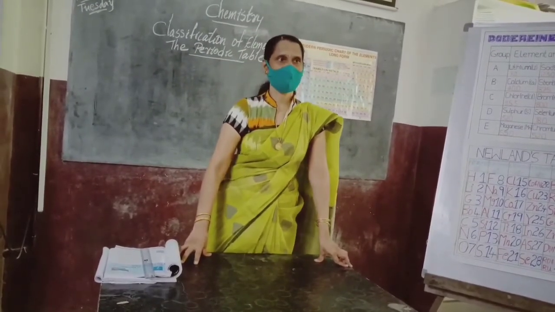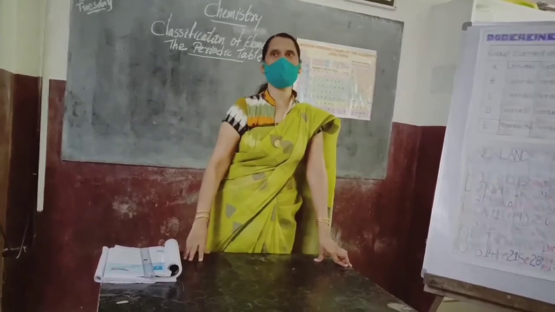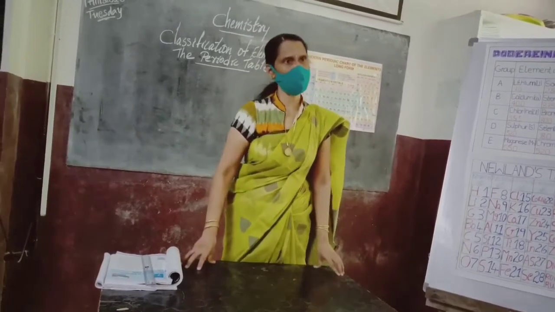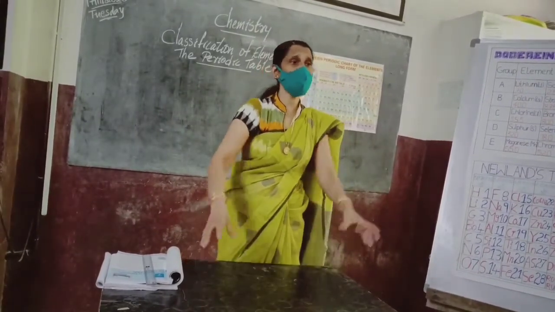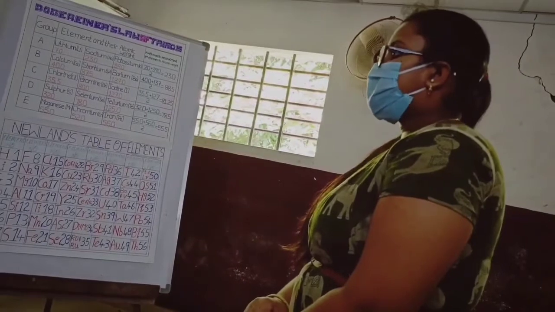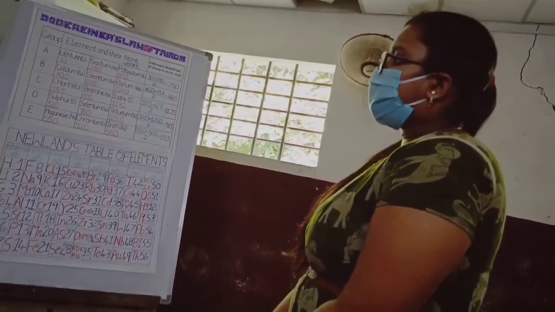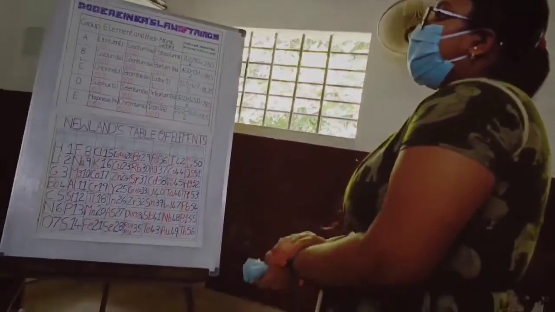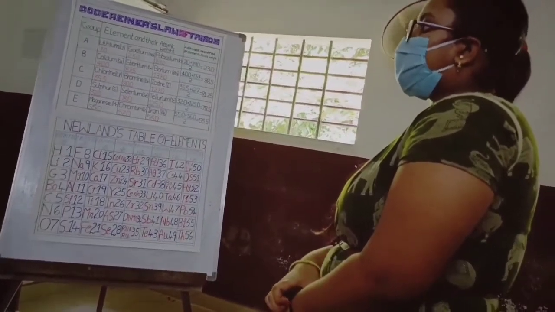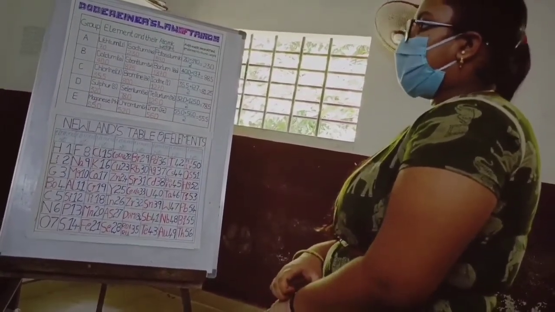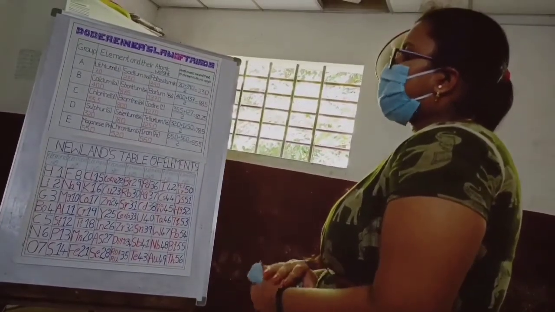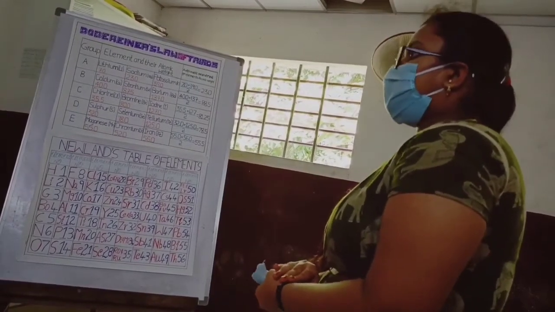Not a success. Arranged in the order of atomic weight, lithium, sodium, potassium, these elements are showing the same properties also, then why do you think that it had limitation? Can you say? All the known elements at that time cannot be arranged in the law of triads, and the law is invalid for very high masses and for very low masses. Can you say an example? Chlorine, bromine. The atomic weight of chlorine is not equal to the average of fluorine and bromine. And as the techniques improved, we have calculated the atomic mass very accurately. For that reason, the law is invalid.